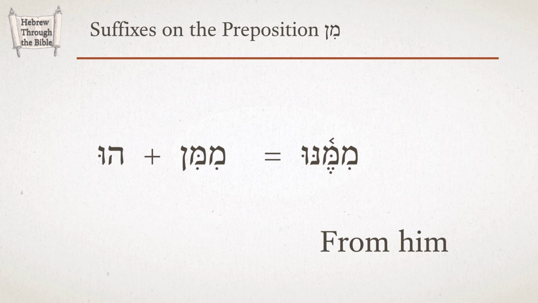It is explained this way. Hu is an alternate suffix for him, which is used quite commonly in Hebrew. When this is added to the end of min-min, it is assumed that the hay assimilated backwards. At any rate, we come up with mimenu, meaning from him.